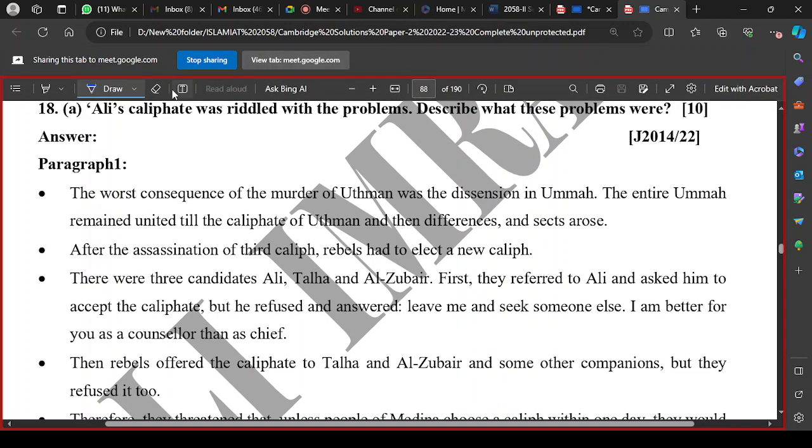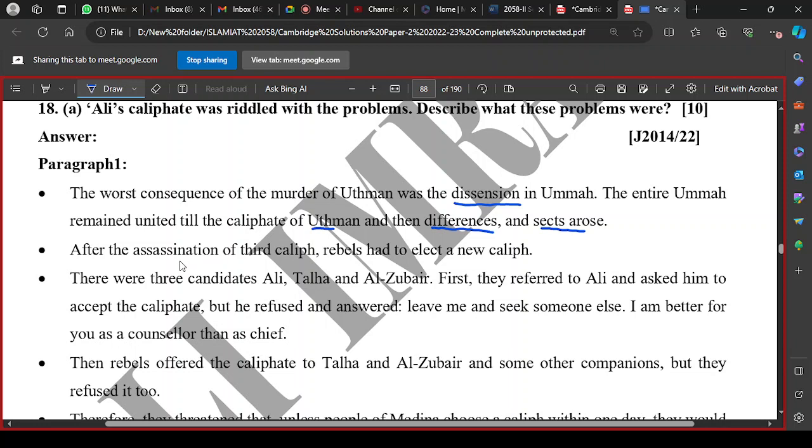So if we look into his caliphate, let us discuss it first again. Because of the death of Usman, it resulted in the dissension of the Muslim Ummah. The Muslim Ummah, which was united till the time of the Caliphate of Usman, in the last years of his Khilafat, there arose differences, and they started dividing into different sects and groups.